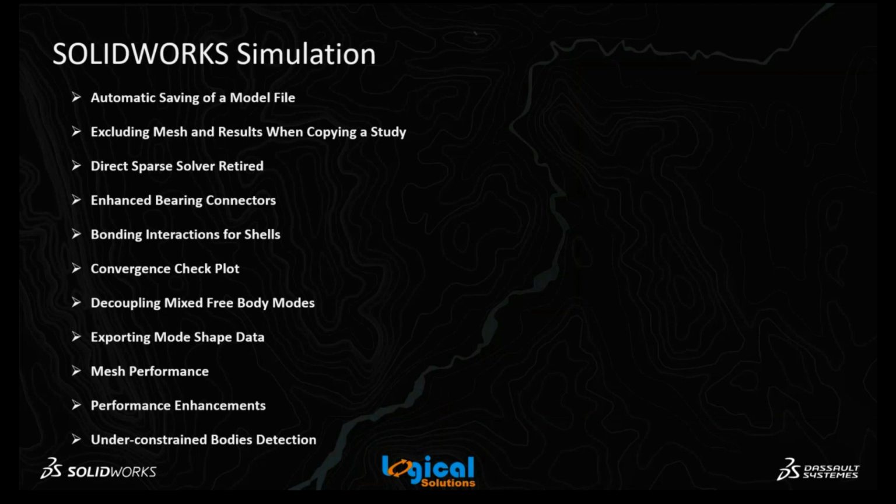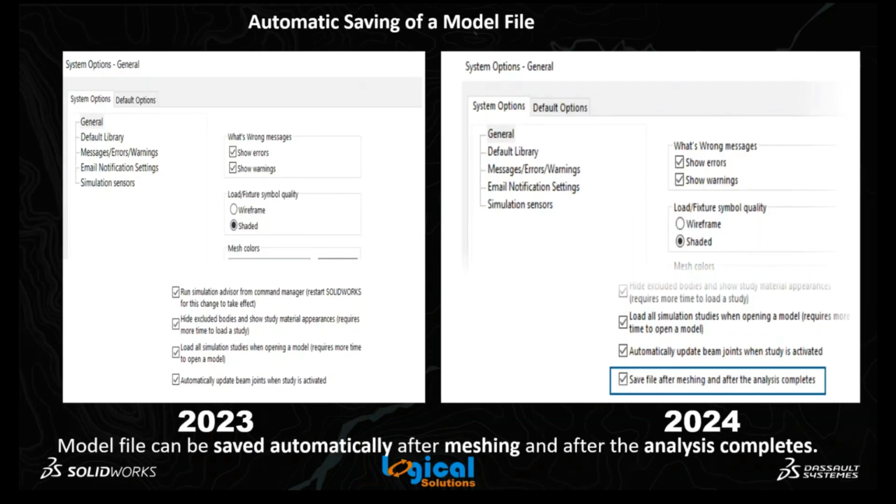The first enhancement is automatic saving of a model file. Up to the 2023 versions, there was no automatic saving of a model file. That means after meshing we have to save, and after analysis also we have to save. If we forget to save, due to power outages and data loss, the file may get corrupted. To avoid that, we have provided an option called save file after meshing as well as analysis. So automatically after meshing the file is saved, and automatically after analysis the file is saved.